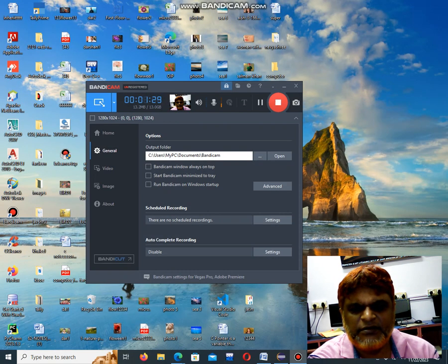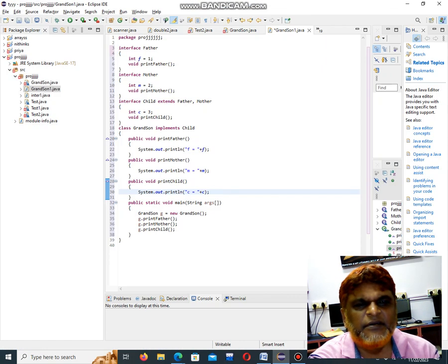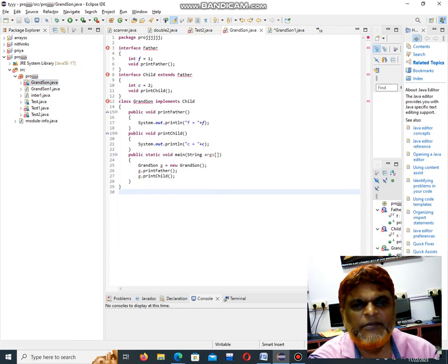Now we'll go to Eclipse. Coming to this problem, here I am using the interface keyword. I am using one interface called father. Then I am using a constant variable, a constant as 1, and I am declaring a function. The method name should be declared inside the interface. We cannot declare the method body there. We just have to declare the method, and these methods are defined inside the class. Only the method declarations are given in the interface, along with the constant values.